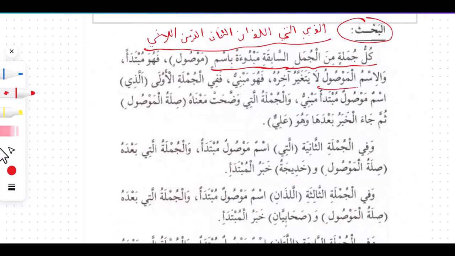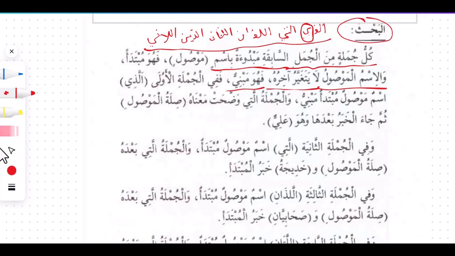While as for all these ismul mawsul, la yataghayyar akhiruhu. If we notice, they don't change. The last letter here doesn't change. That is how it is. Even if it is changing from rafu to nasb to jarr, they don't change except in a few cases, which we are going to mention inshallah subsequently. Fahuwa mabniyun. So anything that doesn't change with respect to something that comes before it in Arabic is going to be called mabniyun.